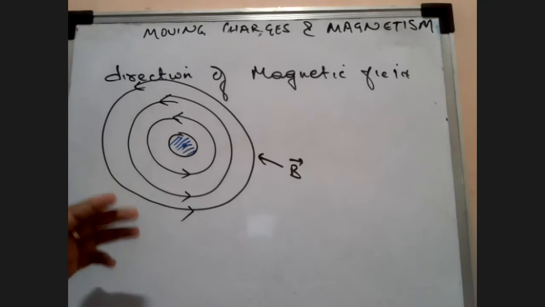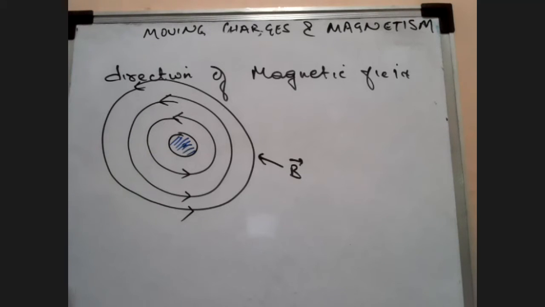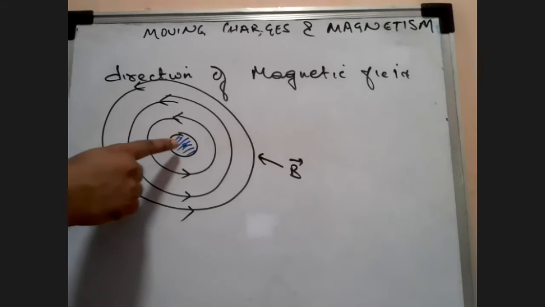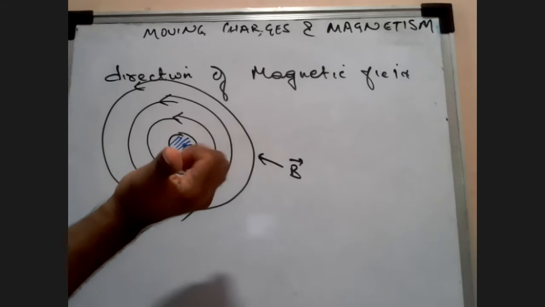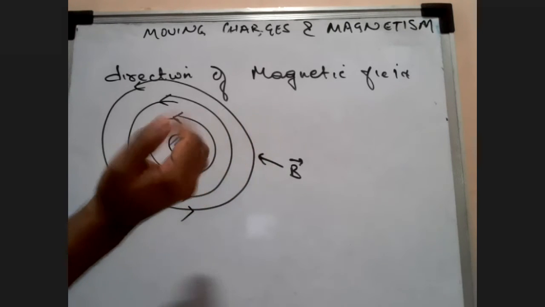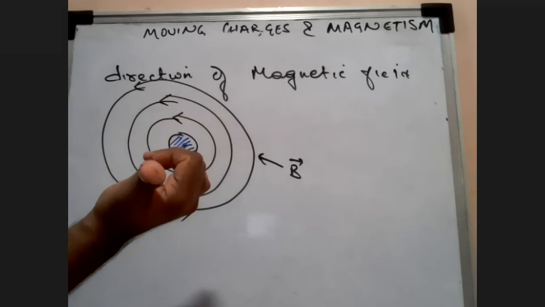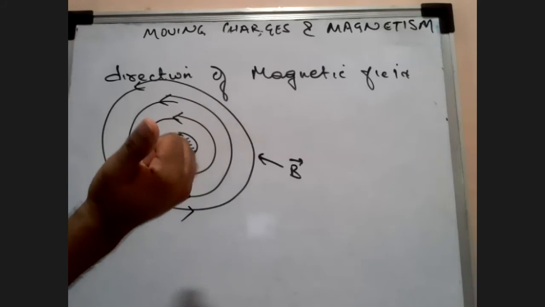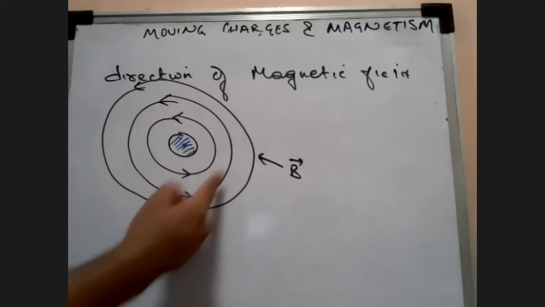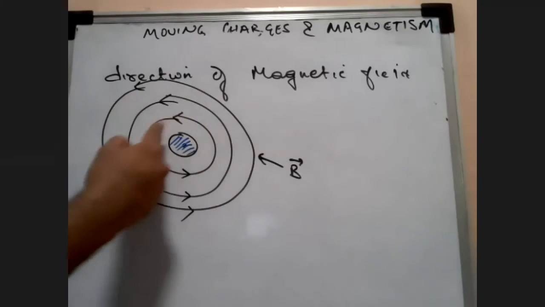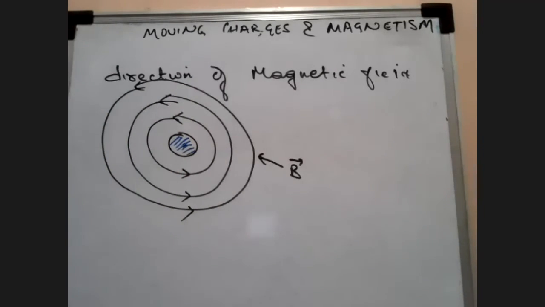Similarly, you can try to do it otherwise as well. For example, if you know the current is coming outwards, place your thumb outside, and the direction in which the rest of the four fingers are curling will give you the direction of the magnetic field around the current carrying conductor. Okay.